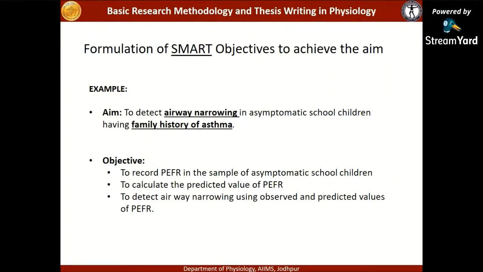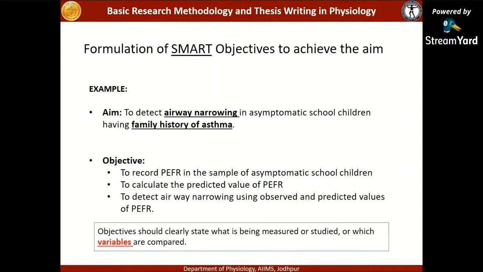So the objectives which have been framed are to record PEFR in the sample of asymptomatic school children, to calculate the predicted value of PEFR, and to detect airway narrowing using observed and predicted values of the PEFR.